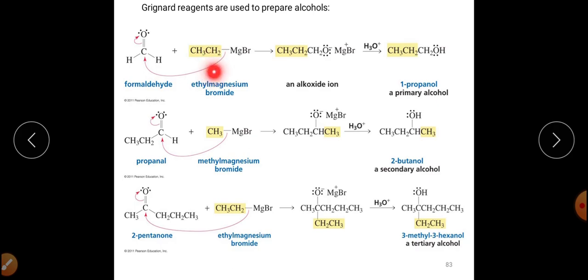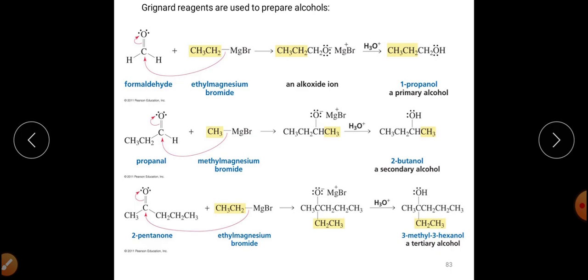So in this case, this CH3CH2 negative group will attack on the carbonyl carbon, and this will lead to this kind of tetrahedral intermediate, and this tetrahedral intermediate will generate the alcohol. So basically we are getting propanol, and this is a primary alcohol.